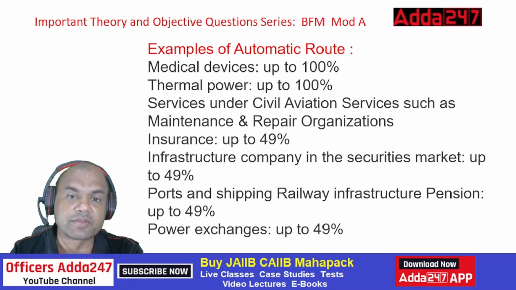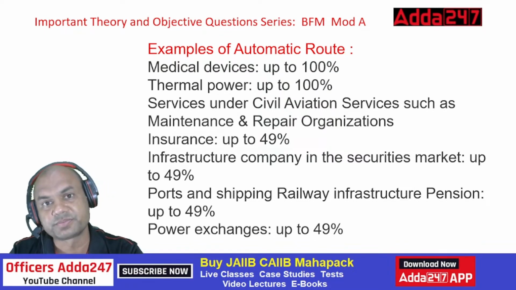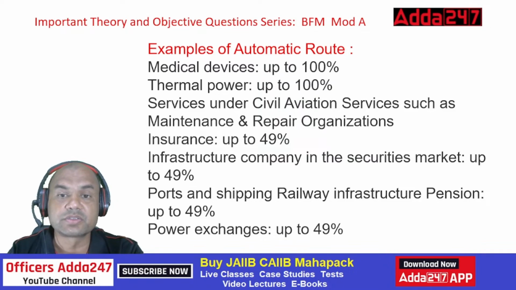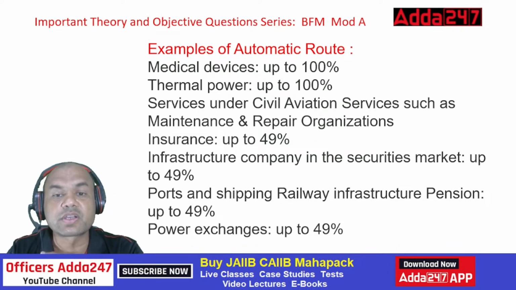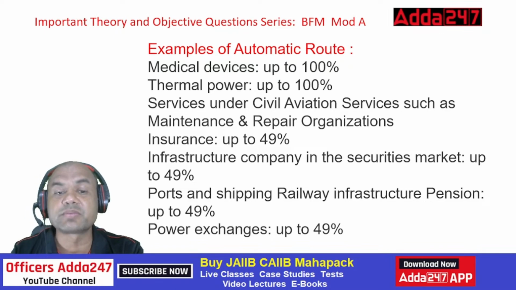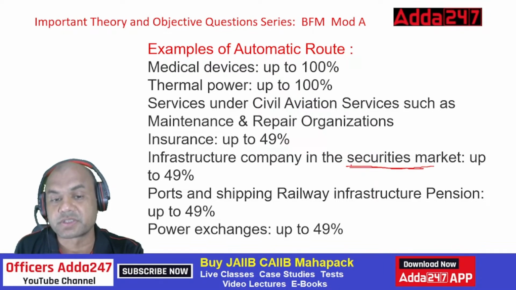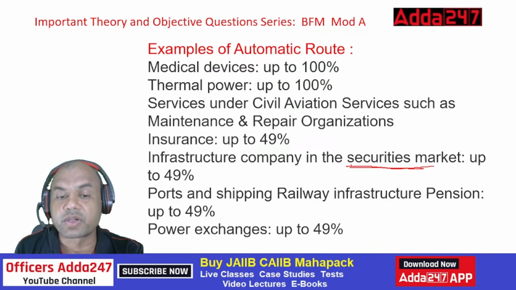Again, see here, all these are basic infra companies you can think. Up to 100%. Services under civil aviation, such as maintenance and repair organization. So services under civil aviation means aeroplanes, for maintenance of aeroplanes. Basically, this is again infra only, isn't it? Insurance up to 49%. See here, insurance is allowed up to 49% only, ECB. Then infra companies in securities market. Now what is this? Securities market means it includes stocks, bonds, everything. Up to 49%. Ports and shipping, railway infrastructure, up to 49%.